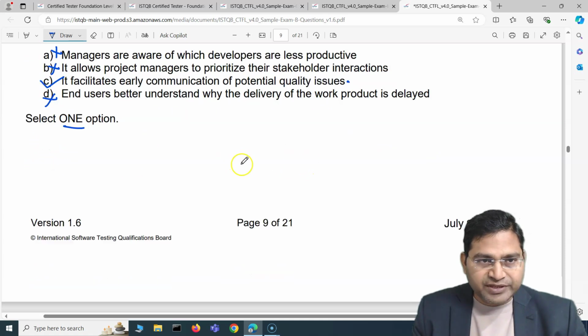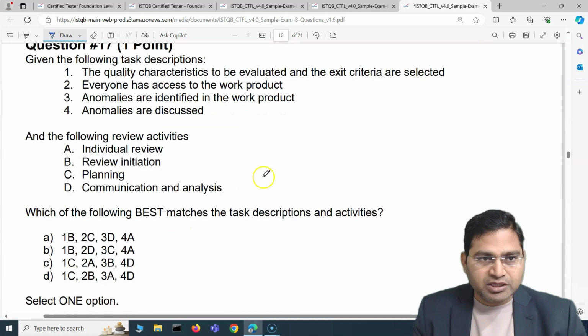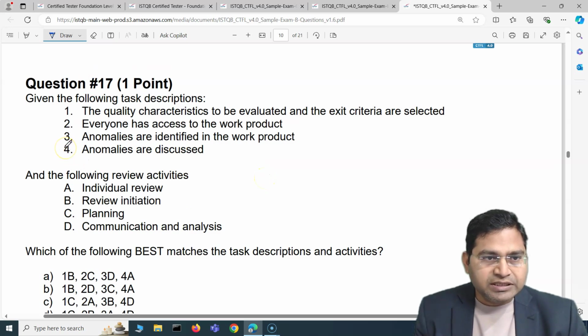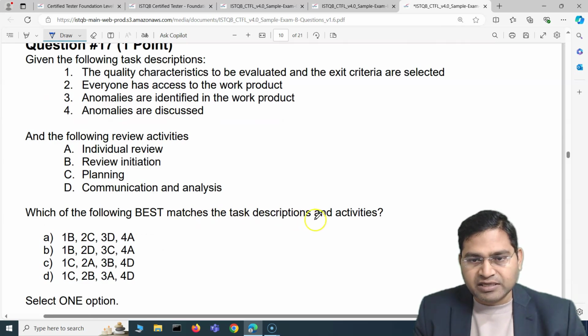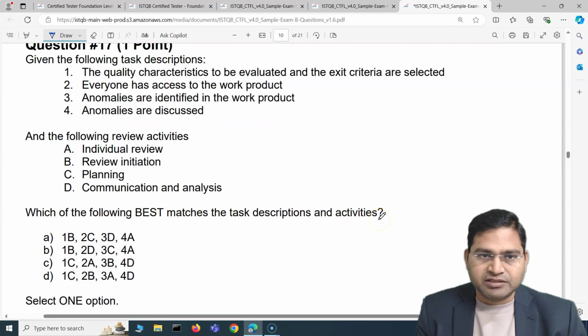Now moving to the next question of this particular video, question number 17. Now here you can see that we have a couple of task descriptions, right? So given the following task descriptions and the following review activities. Okay, so there are 2 things that are mentioned: the tasks and the review activities. Then we have to map these tasks to the review activities. If you see below, which of the following best matches the task description and activities, right? So you have to find the best match of task description and the activity.